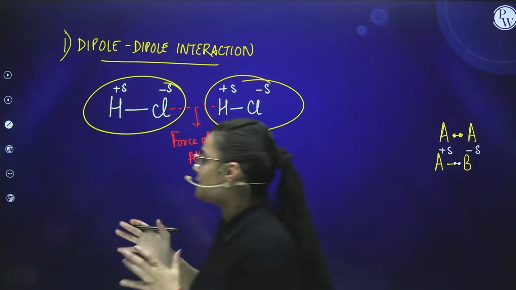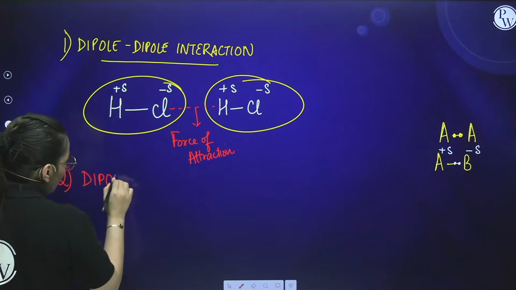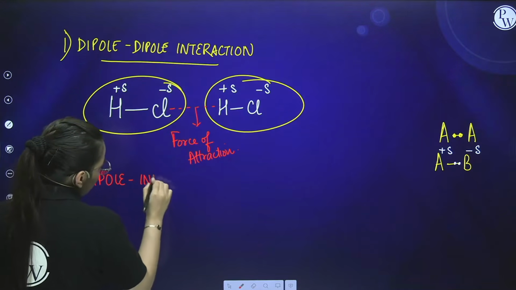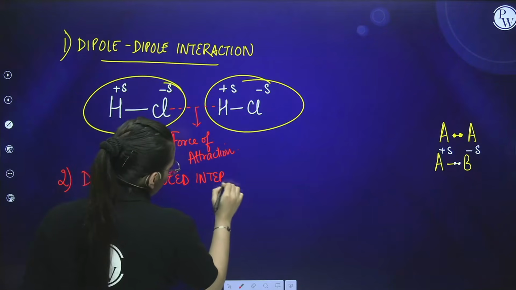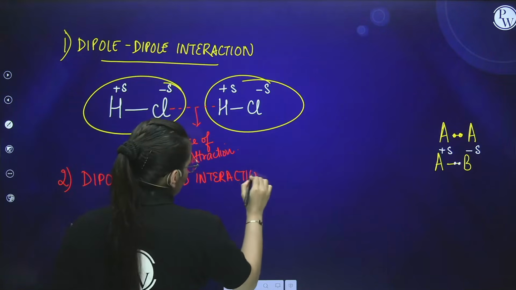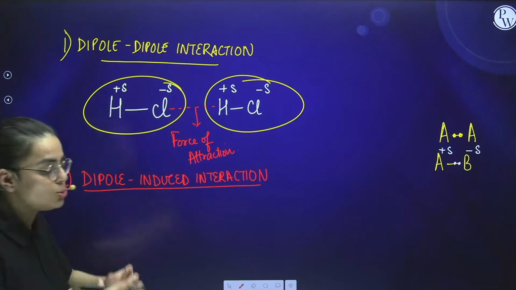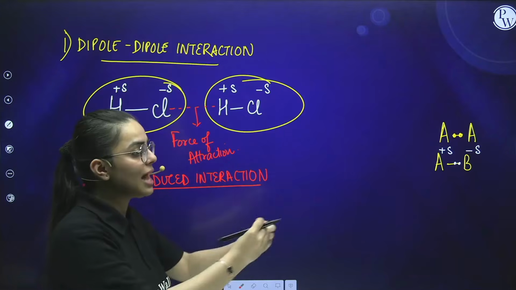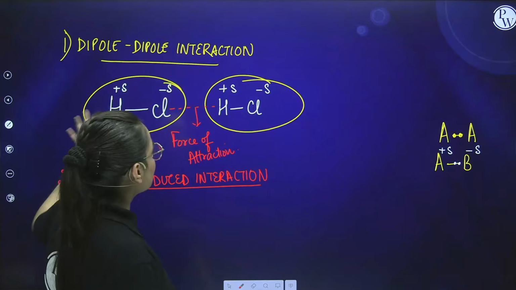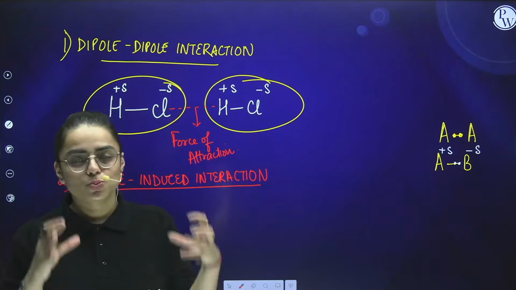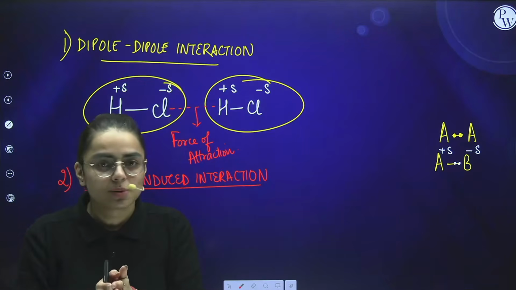Now comes the next kind, which is known as dipole-induced interaction. When I talk about dipole-induced interaction, you know that one is a dipole, and the other is induced. Induced refers to developing charge on an atom which doesn't have any charge. See what I'm telling you. In the first case, both of the species were dipoles, both generated charges on each other, and there was interaction between both of them.